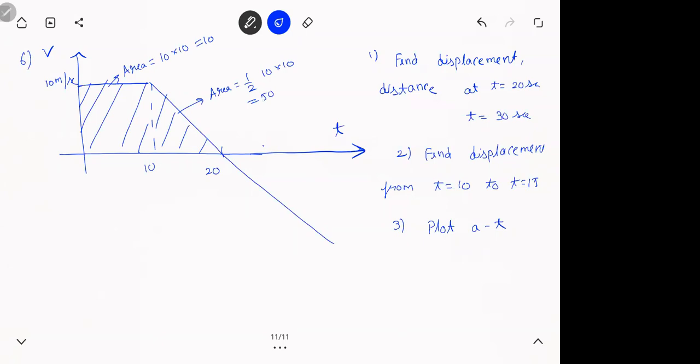This is 100. That is till 20 seconds, okay? So till 20 seconds, displacement, there is no negative area, it's all positive only. 100 plus 50. Distance is also same.